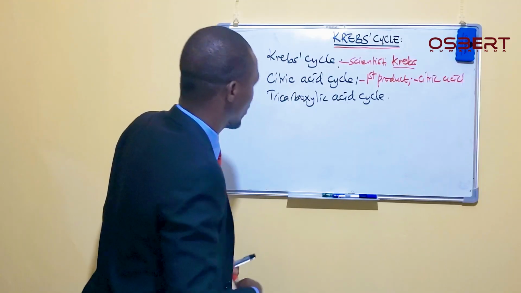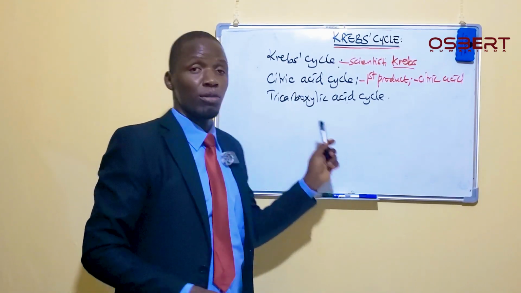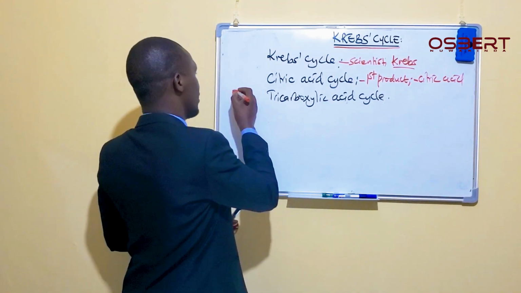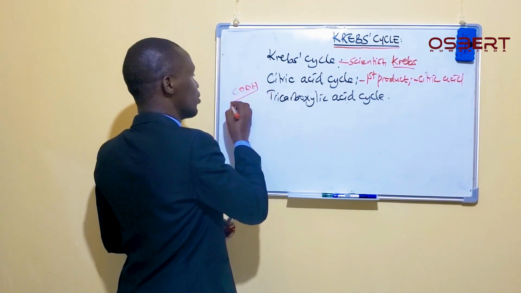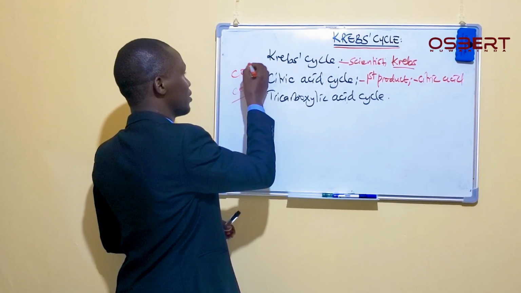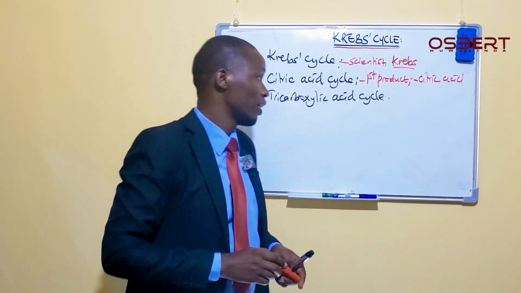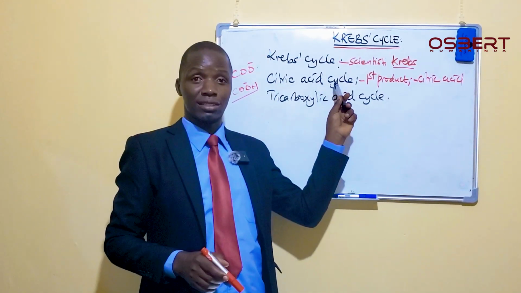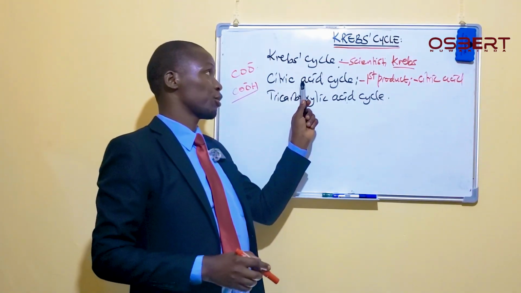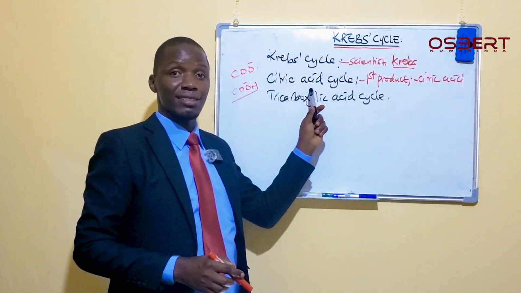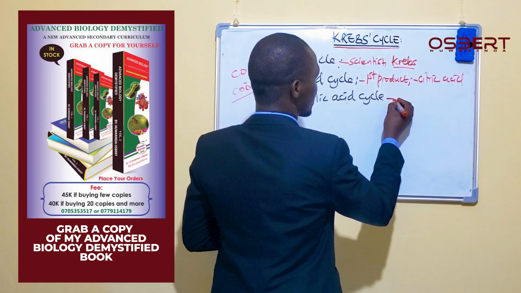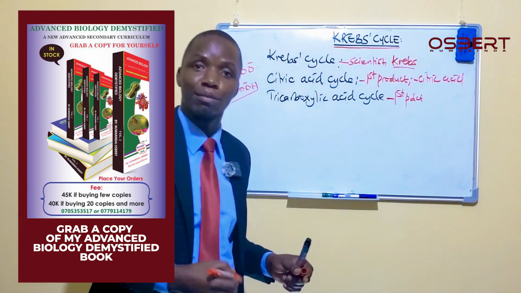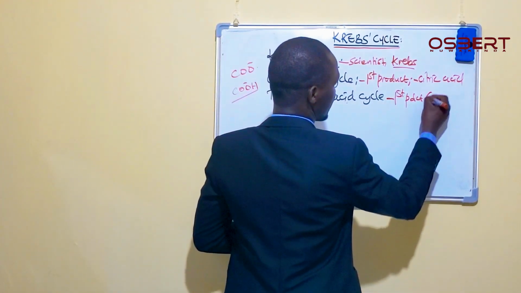Now, what about tricarboxylic acid? Carboxylic acids have a carboxyl group within them. This name also rotates on the first product, which is citric acid.